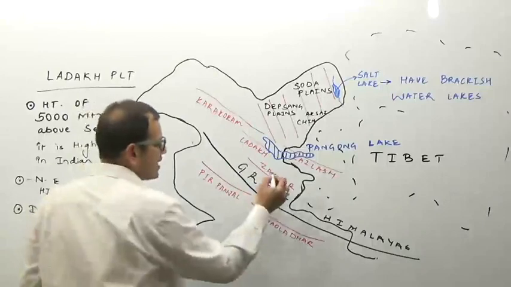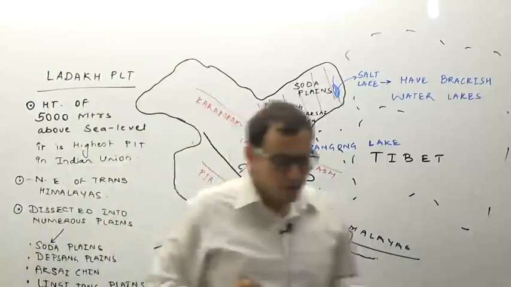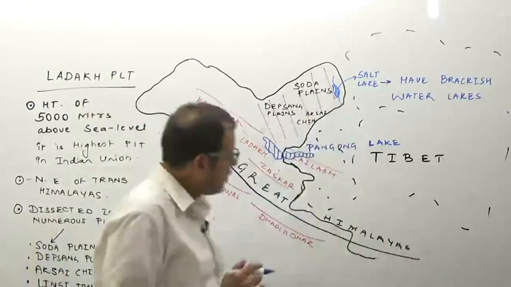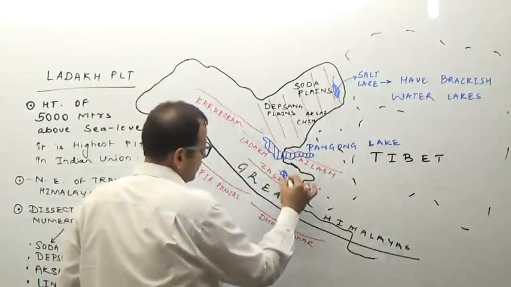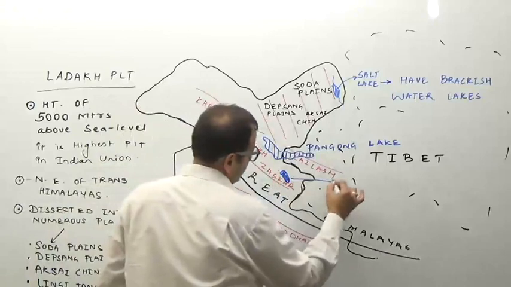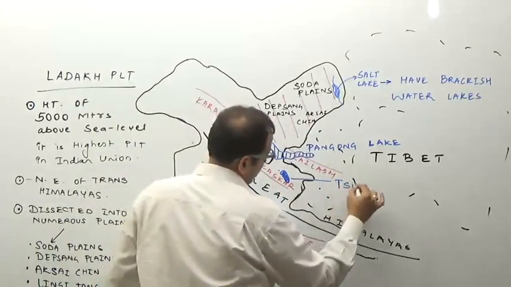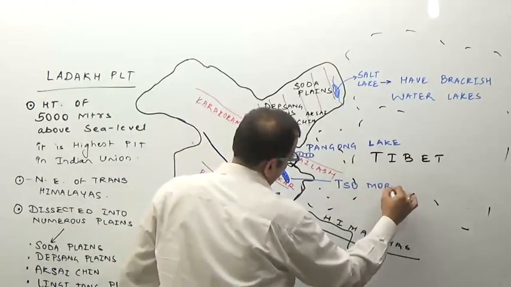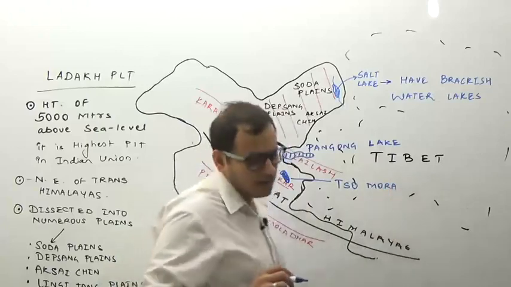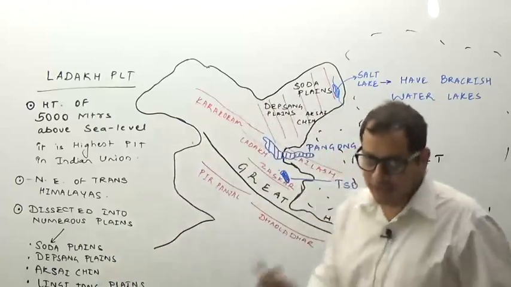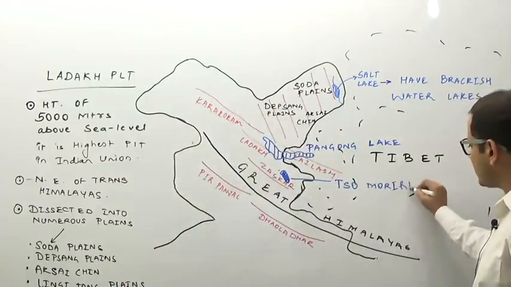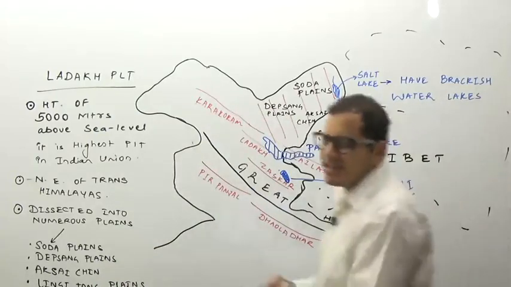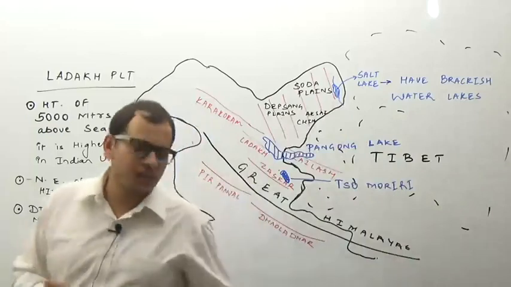And lastly, we have the lake of So Moriri. We have the lake of So Moriri in this region. You can see here in the atlas, the lake is there, the So Moriri lake. So means lake, so you have So Moriri in this region.